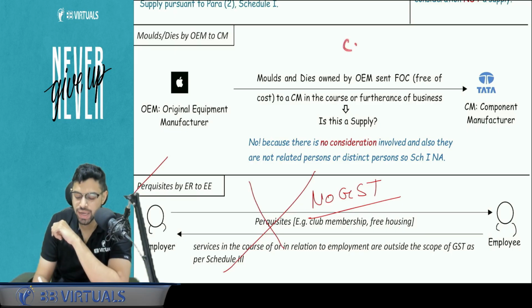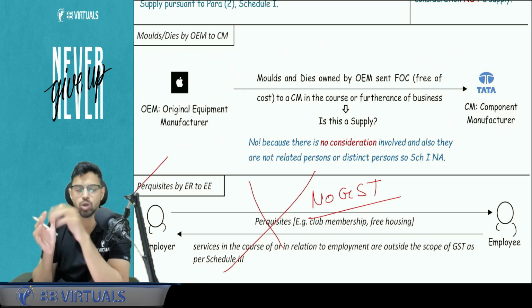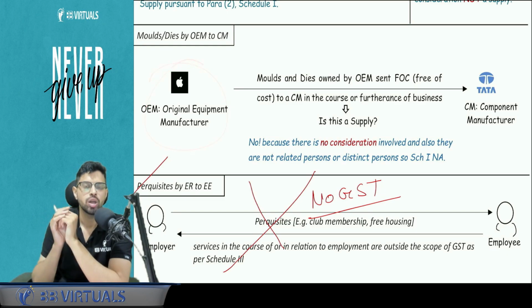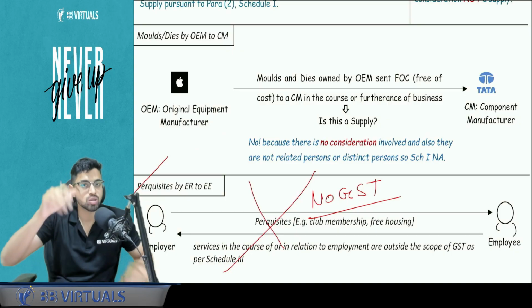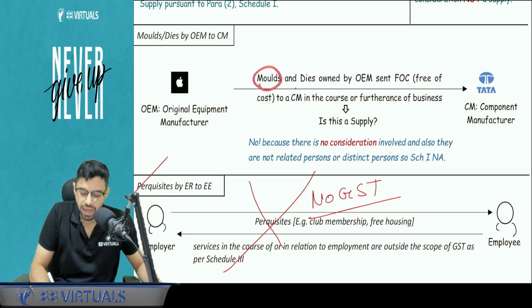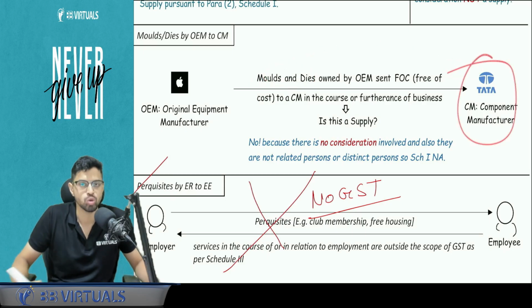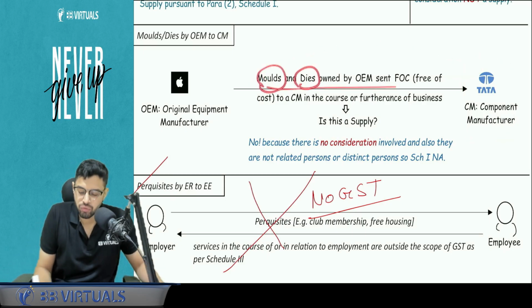So generally contract states that OEM will incur the cost and give the molds and dies free of cost to Tata. Tata is not going to incur that. Okay. So contract says that Apple has to incur the cost of molds and dies and then provide those molds and dies to component manufacturer so that it can produce. Yes. Now question comes, molds and dies which are given free of cost.